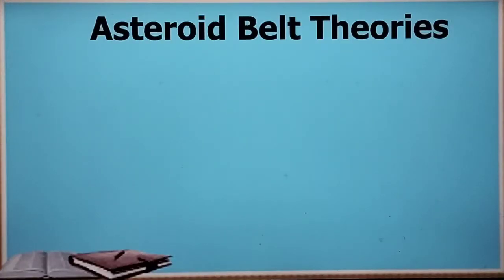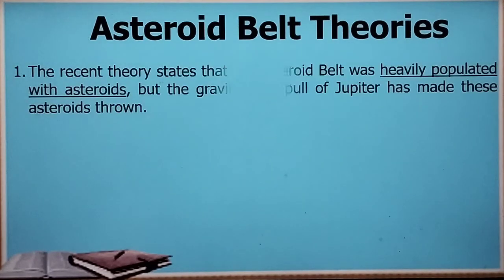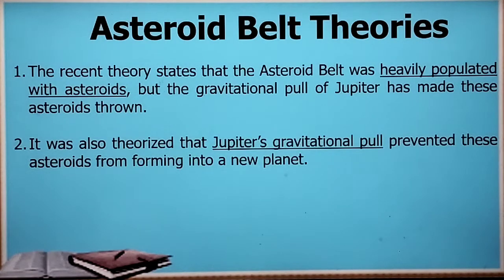Now, let us discuss about the asteroid belt theories. So may mga teorya tungkol sa asteroid belt. First, the recent theory states that the asteroid belt was heavily populated with asteroids. Well, that is a fact. And because of gravitational pull of Jupiter has made this asteroid thrown. So, a reason kung bakit parang umiikot siya dyan sa part in between Mars and Jupiter, it's just because of the gravity.